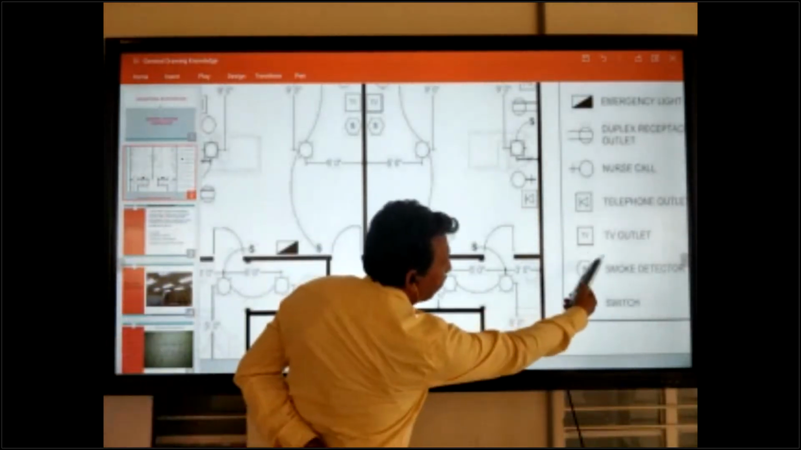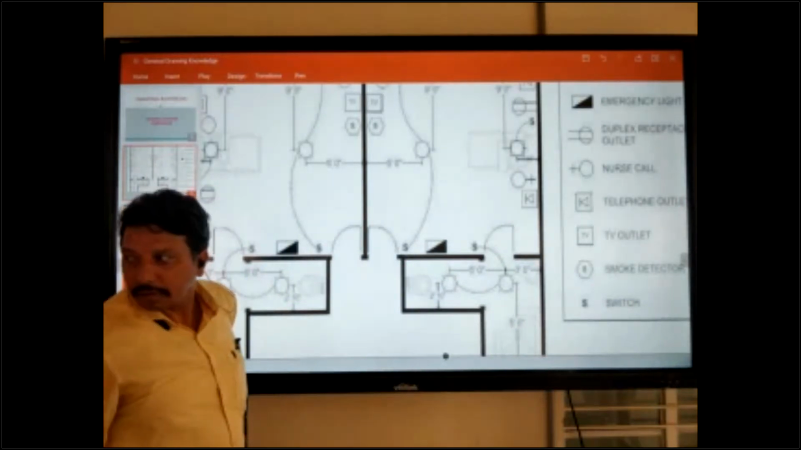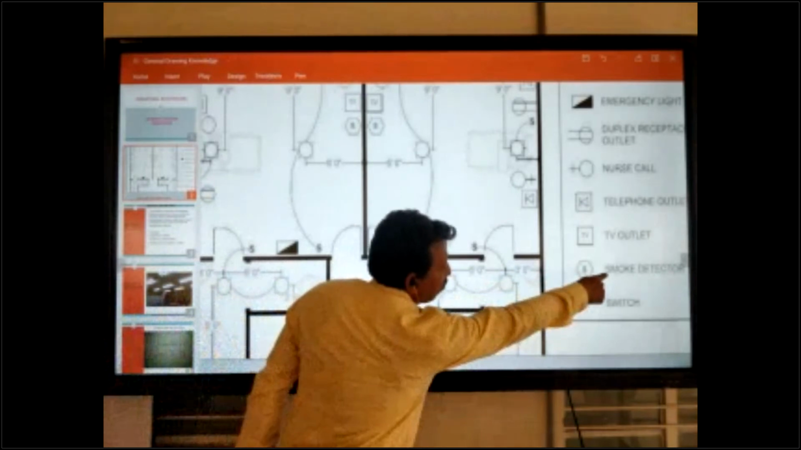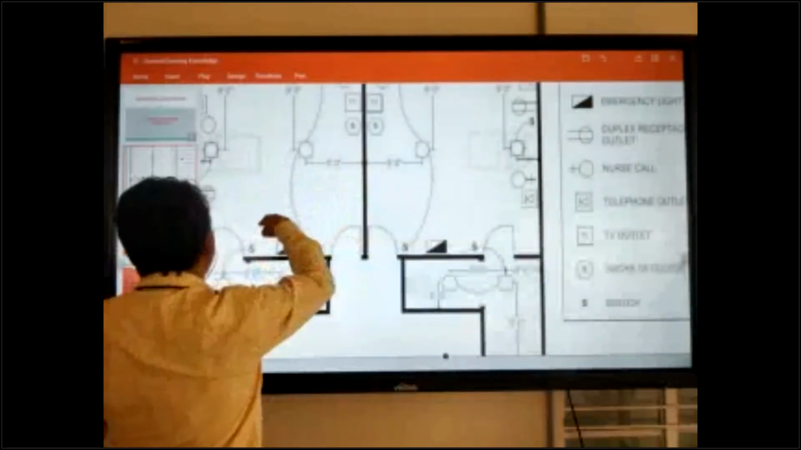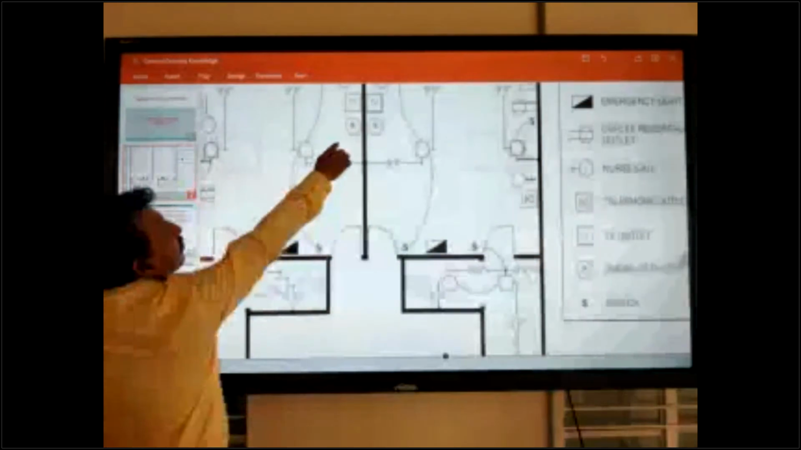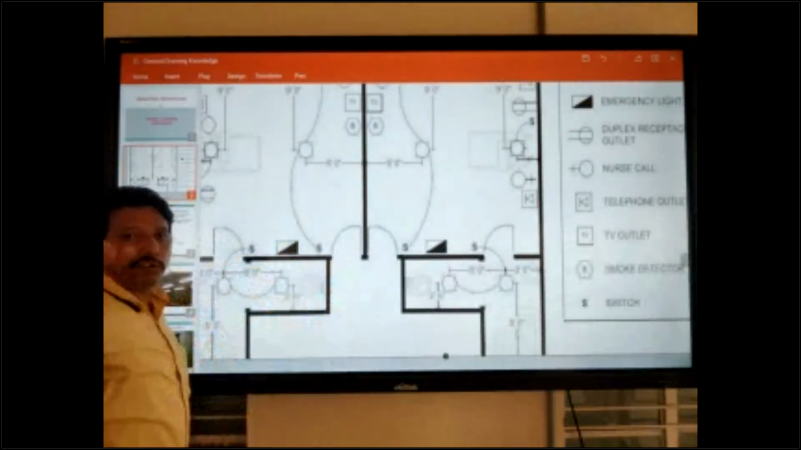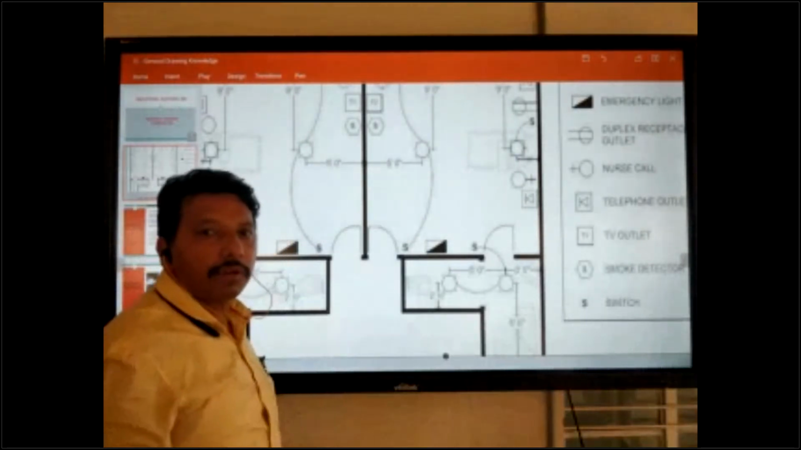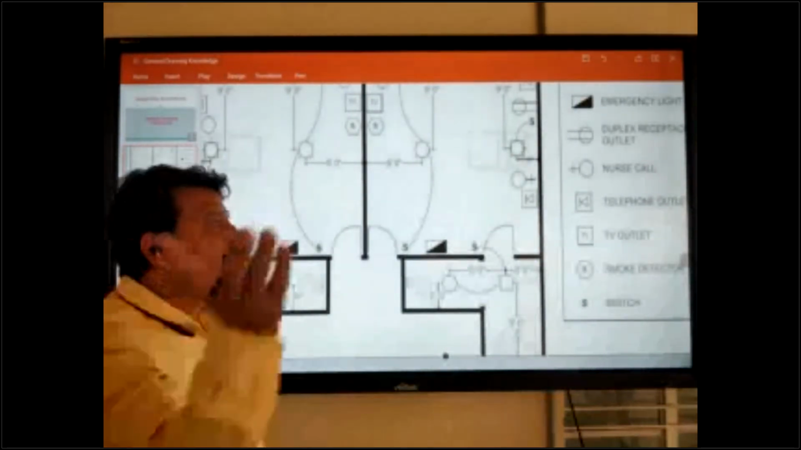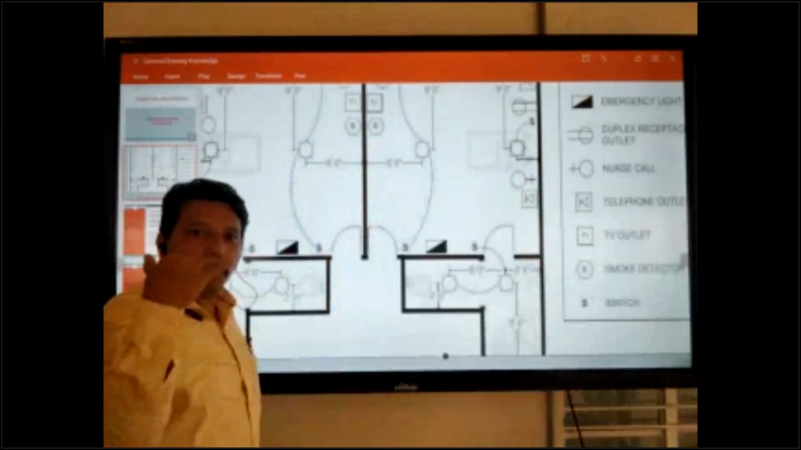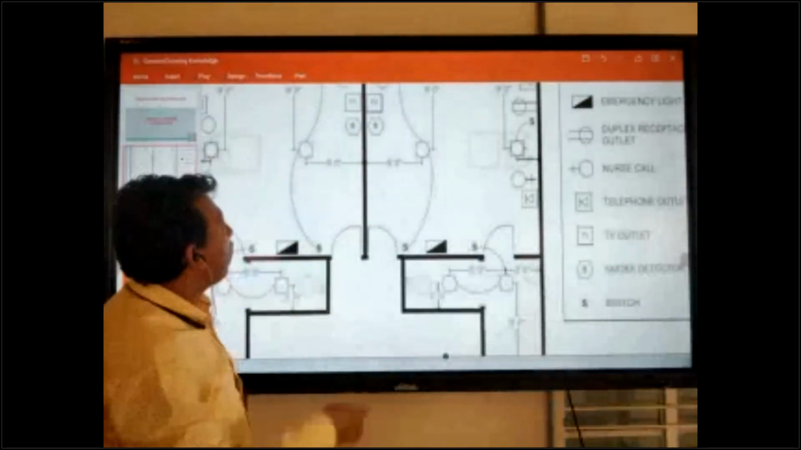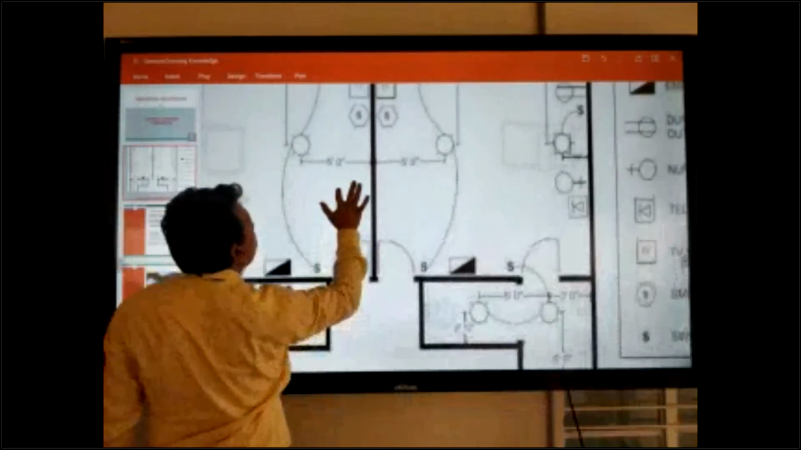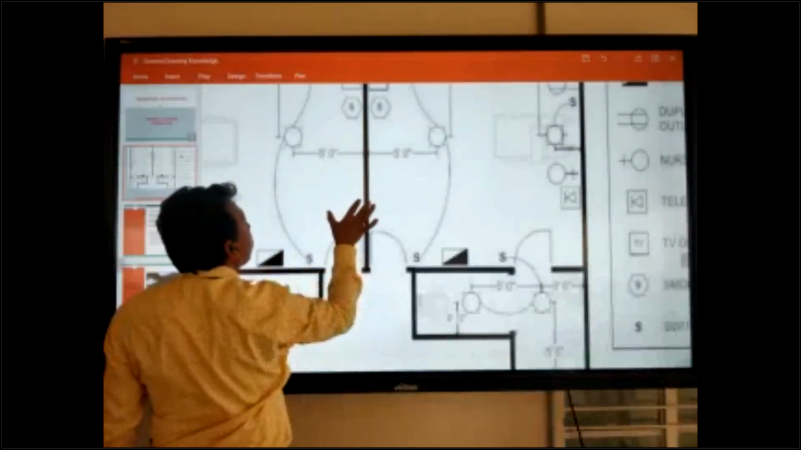And another symbol, round. Okay, this round one here is a smoke detector. You can check where this one is. If you are confused about this one, this is a smoke detector. You see, this is a smoke detector. This is used for the fire control system, the fire alarm system. This section is forming, I will explain to you. Okay, these two are smoke detectors. You can check here.